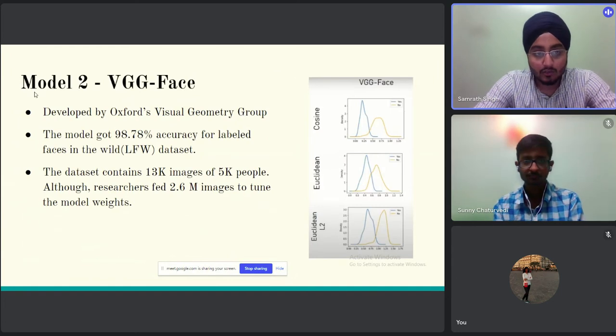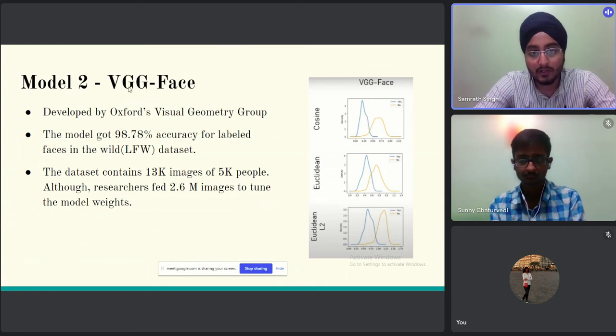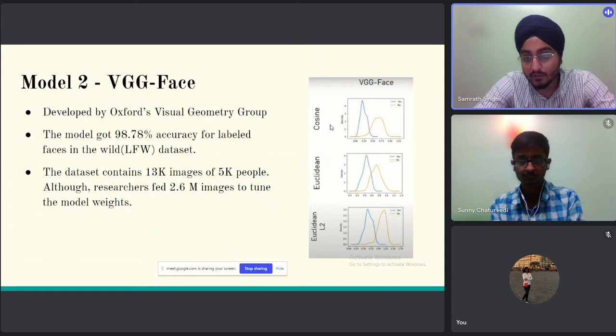Now coming to model 2, that is VGG Face. This VGG Face is a model developed by the Oxford University Visual Geometry Group, and this model gives 98.78 accuracy over the LFW dataset. On the right hand side, we can see different types of similarity. Given an image, it will output a vector of that image, indicating which class it belongs to. With the cosine, Euclidean and Euclidean L2 distance metrics, we can see the performance of this VGG Face.